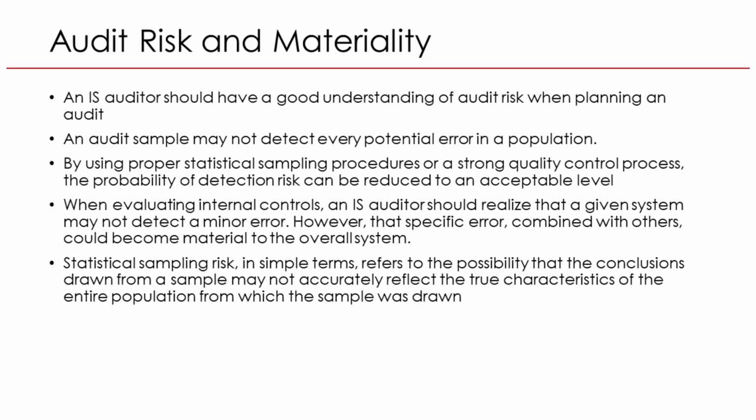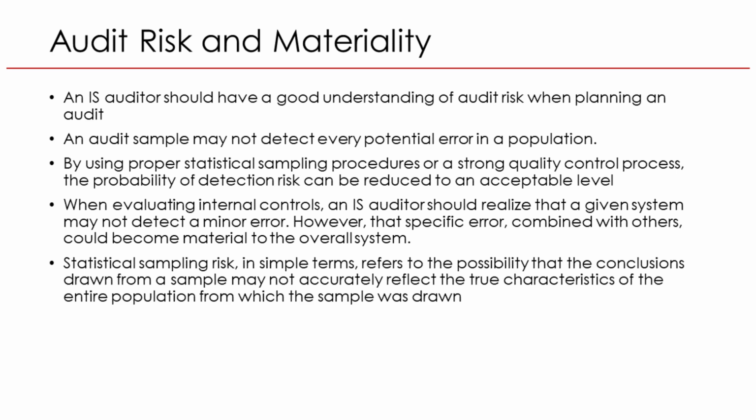An IS auditor needs a strong understanding of audit risk when planning and executing an audit, because relying on samples rather than reviewing every transaction always carries some uncertainty. In practice, this means that even if the sampled items appear correct, there is still a possibility that undetected errors exist in the remaining population.